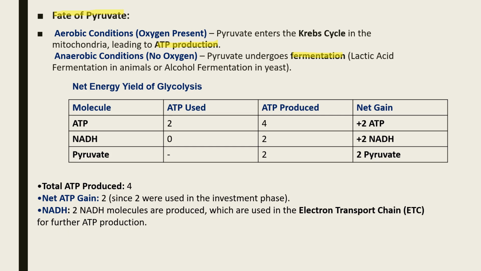So net energy yield of glycolysis: 2 ATP are used, 4 ATPs are produced. NADH 0 are used and 2 are produced. So 2 NADH net gain, and 0 pyruvates were used and 2 pyruvates are produced. So net gain is 2.